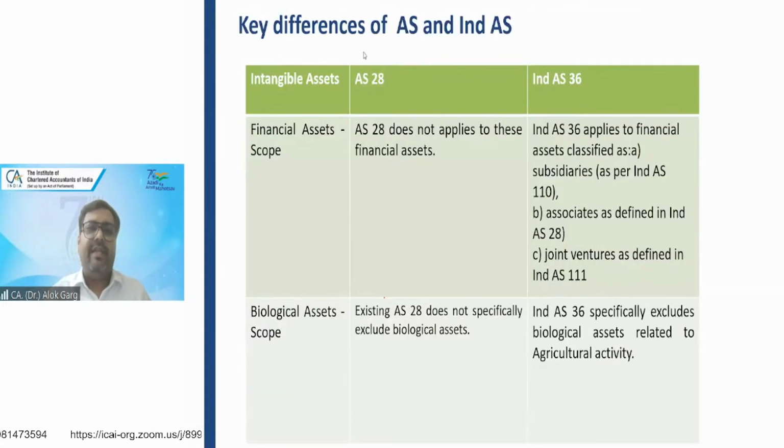The difference between AS 28 and Ind AS 36. AS 28 covers more assets for impairment testing. For example, it includes investments, but Ind AS 36 does not include investments. AS 28 is silent about biological assets, but Ind AS 36 specifically excludes biological assets. Okay.